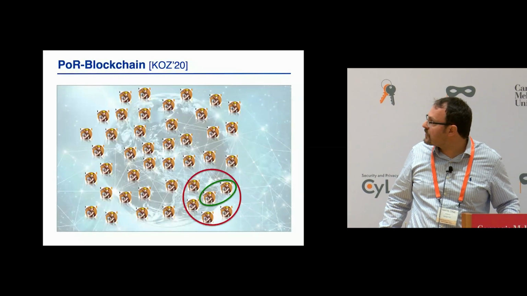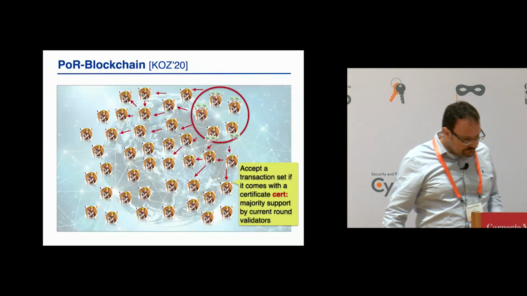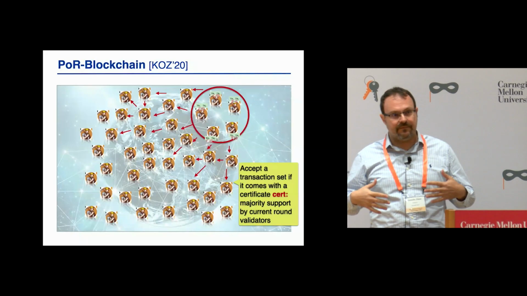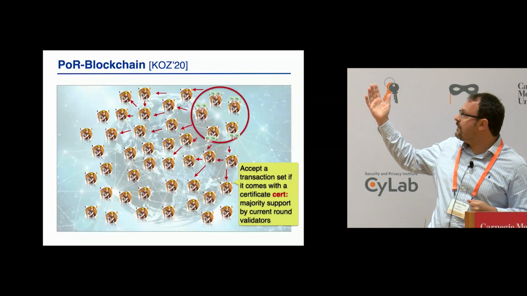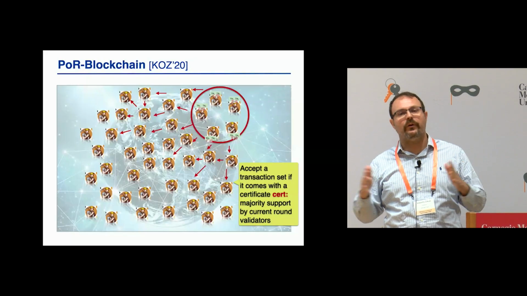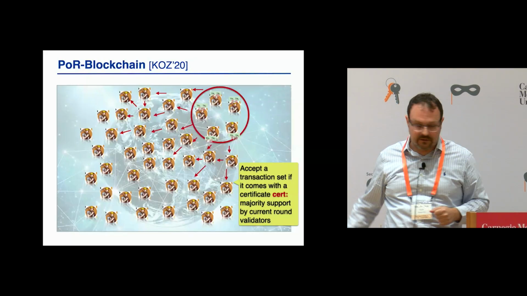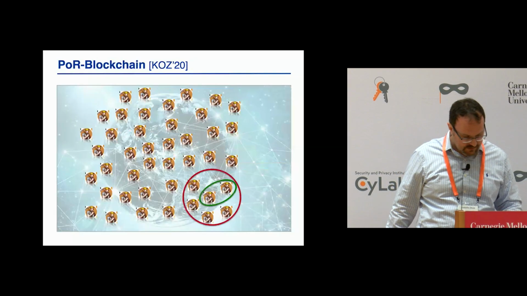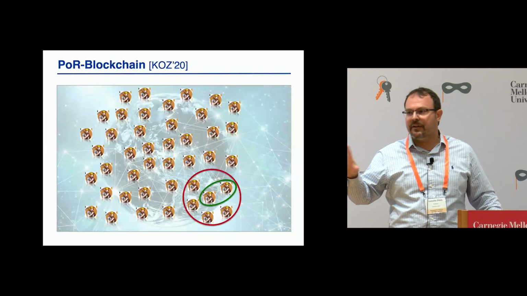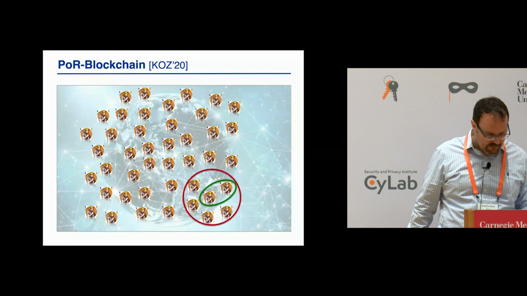Everyone picks them up, signs them, and disseminates them to the whole set. Then a block is considered valid if it has a certificate of validity with a majority of signatures from that committee. Then we select a new committee and so on. So this is standard iterated BFT, but using reputation.